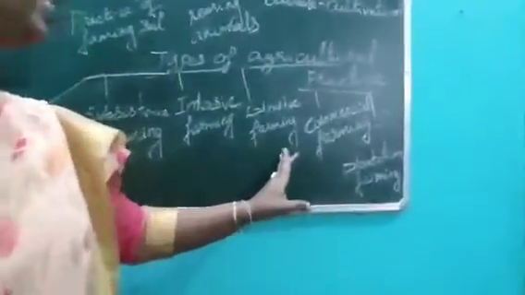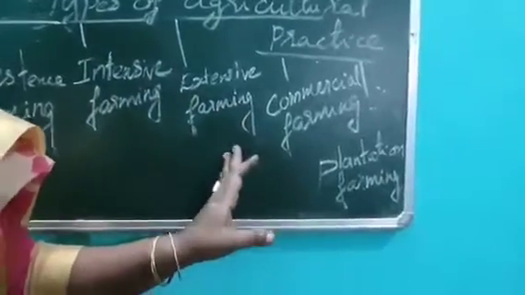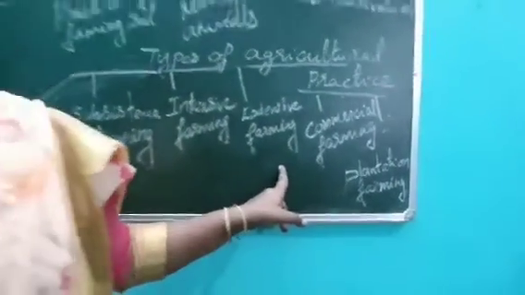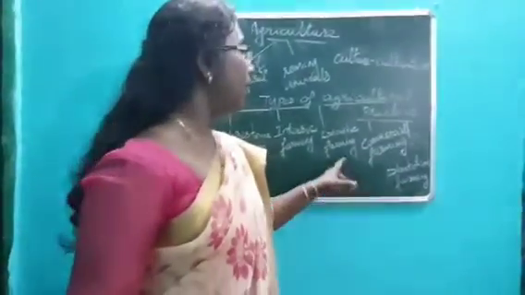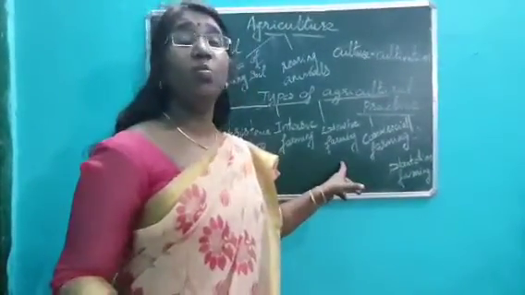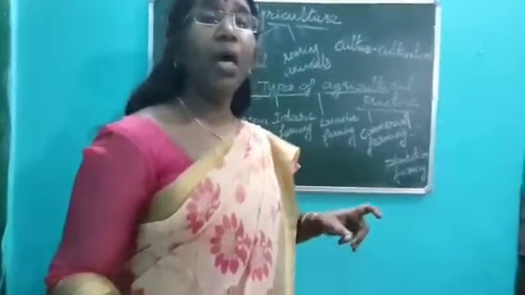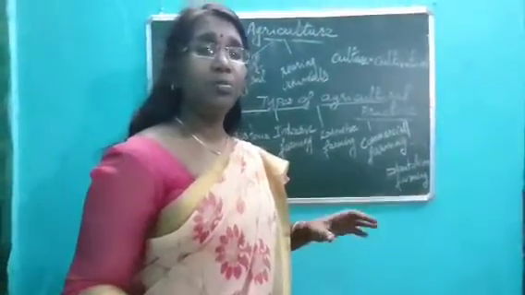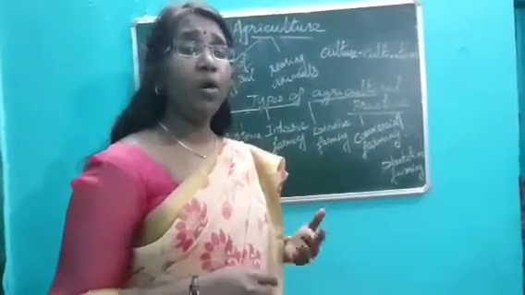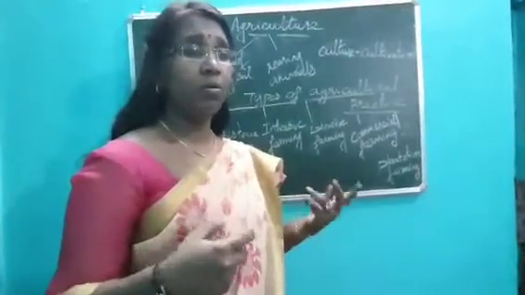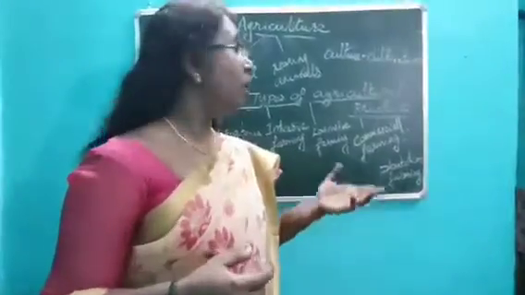Now here we see extensive farming. Extensive farming is practiced in a large area of land. But here also you see not much input of labor or capital, because a small number of laborers may be there, and they will not use modern techniques or machineries for production.